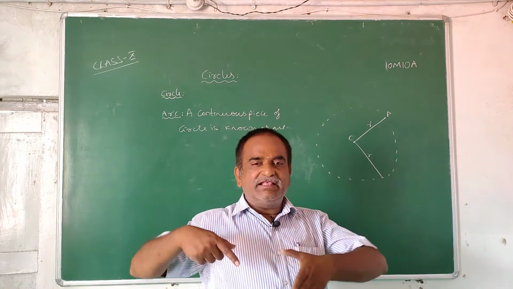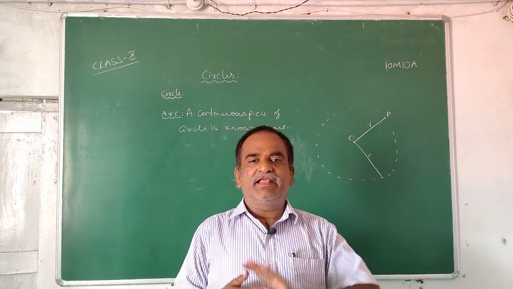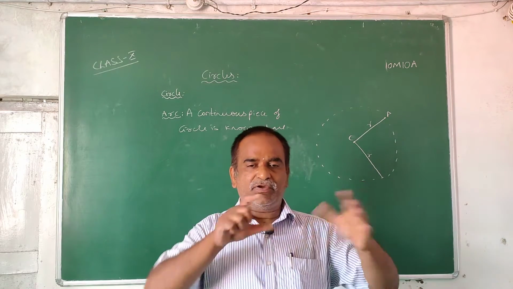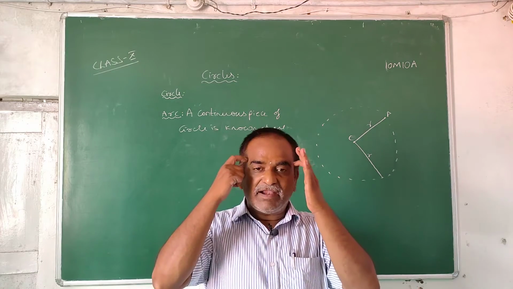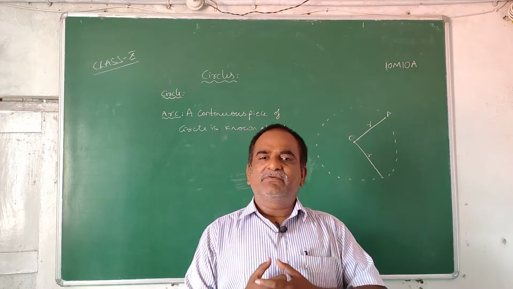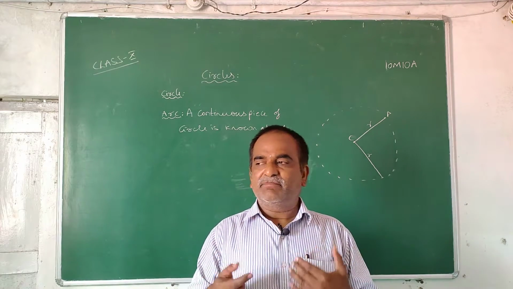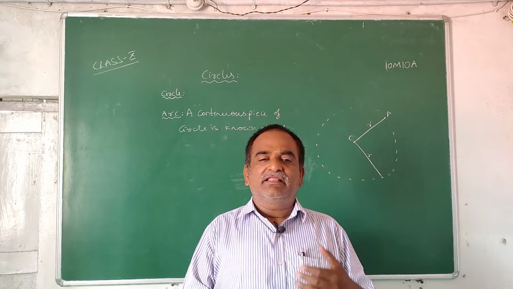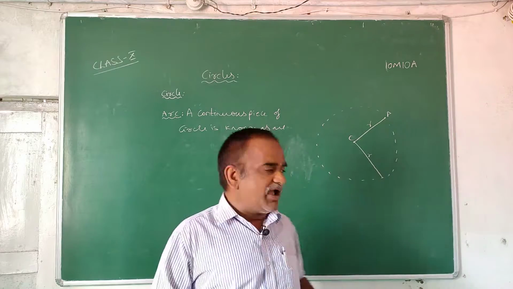According to the size, arcs are divided into two parts. Arcs are classified as minor arc and major arc based on their size. The arc whose length is more is called the major arc. The arc whose length is less compared to that arc is called the minor arc.